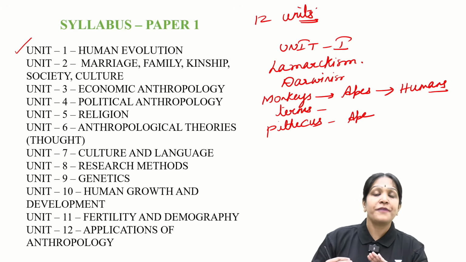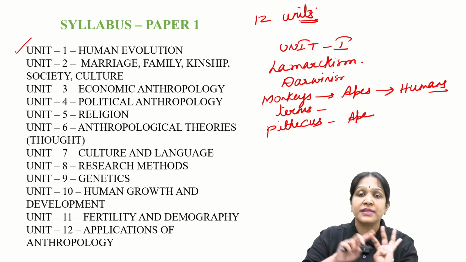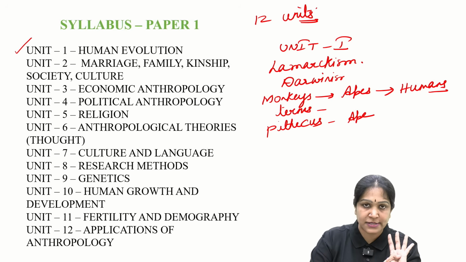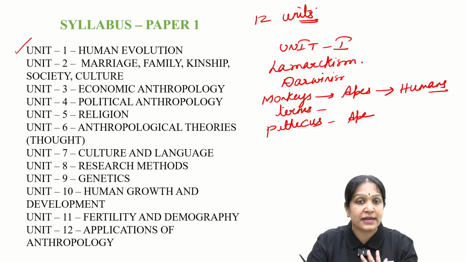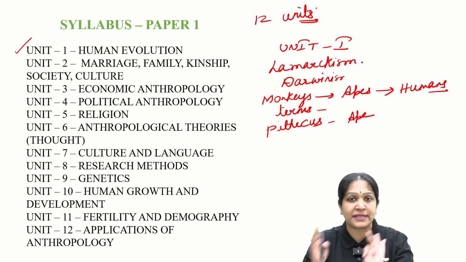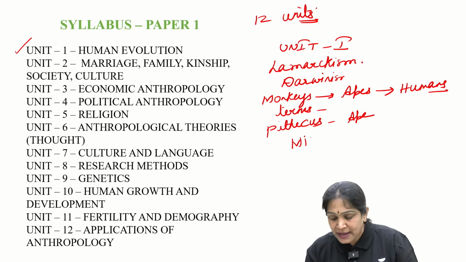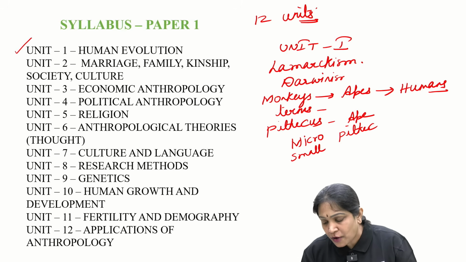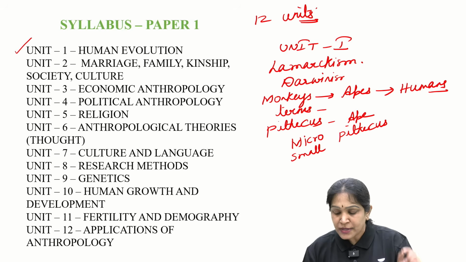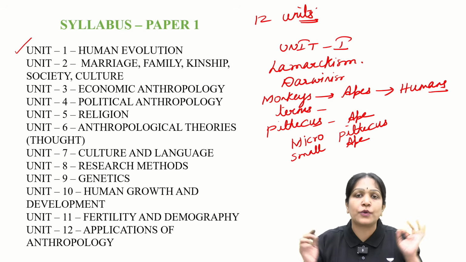Then, if you find another ape fossil in the same Sivalik hills, because the Pithecanthropus word is already given to one of the fossils, the other one is given a similar name called Ramapithecus, named after the Lord Rama, Rama's ape. And then if the ape is very small, for example, the word micro means what? Very small. And the word pithecus, as you have already understood, means ape. Small ape can be called as Micropithecus, and a giant sized ape can be called as Gigantopithecus.